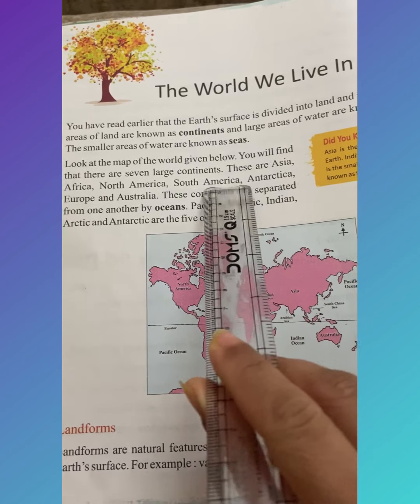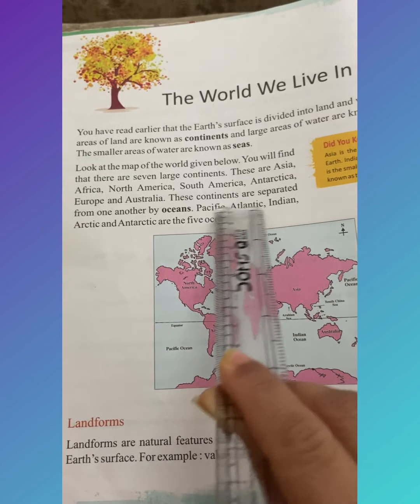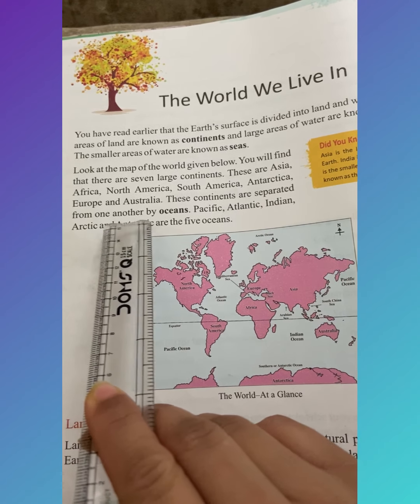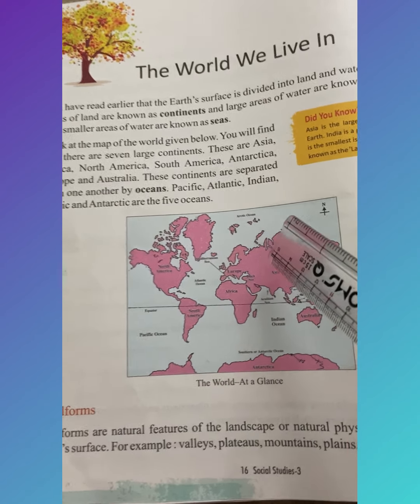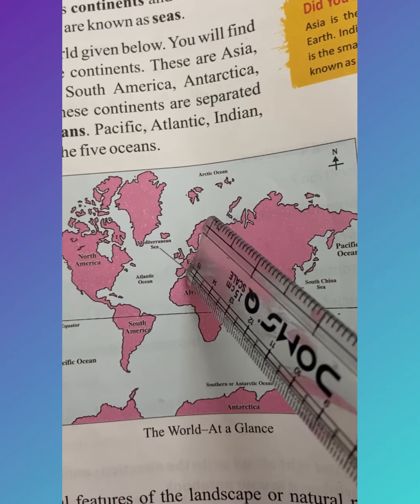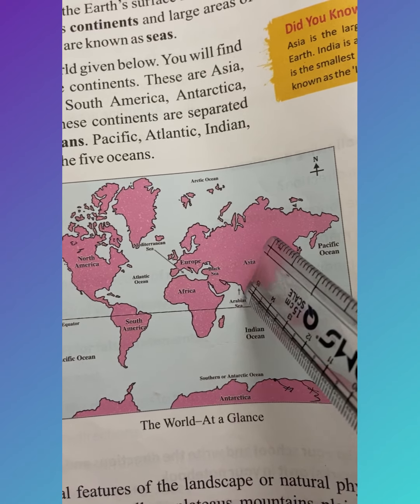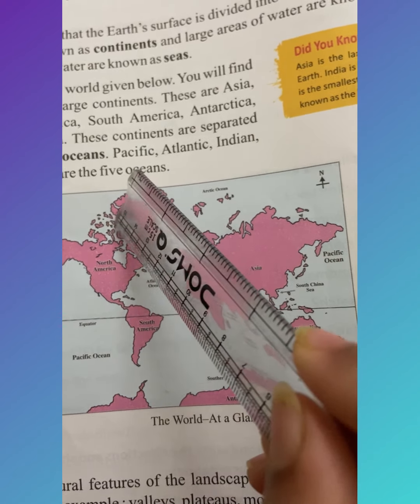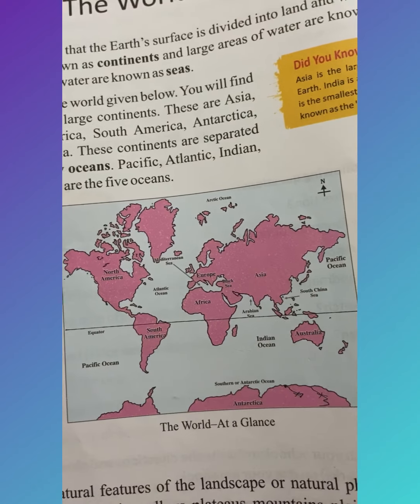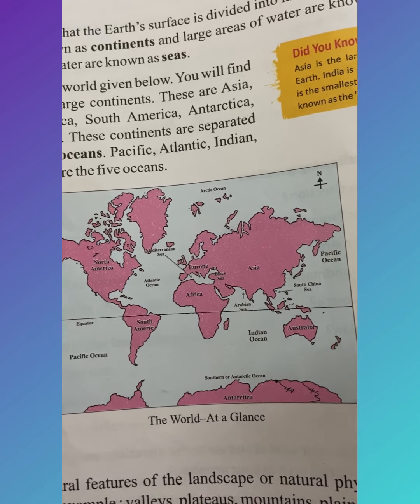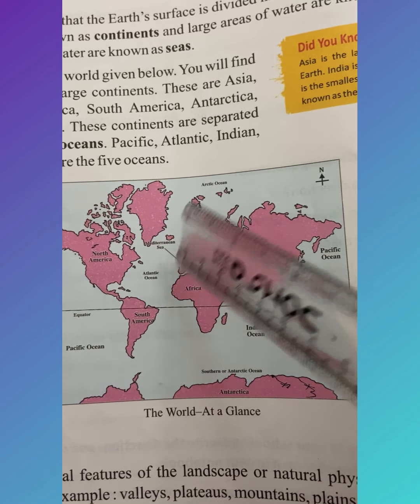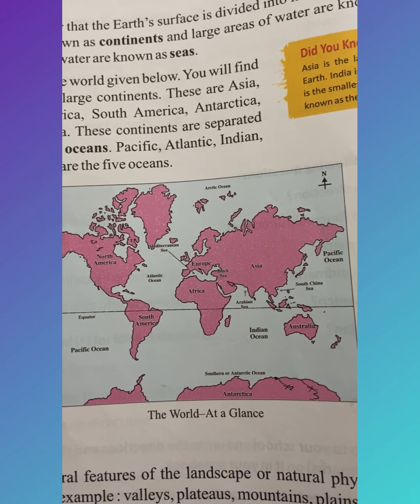These continents are separated from one another by oceans. Can you see the gaps between the continents? These continents are separated by small gaps of the oceans.